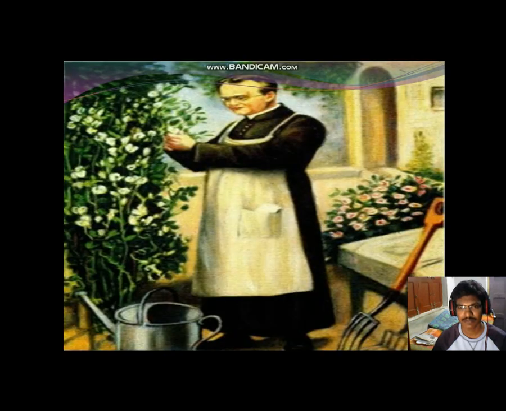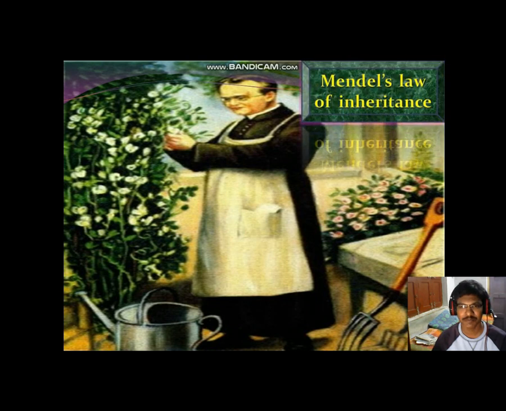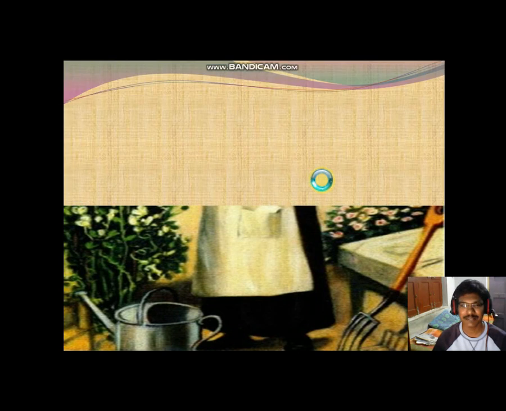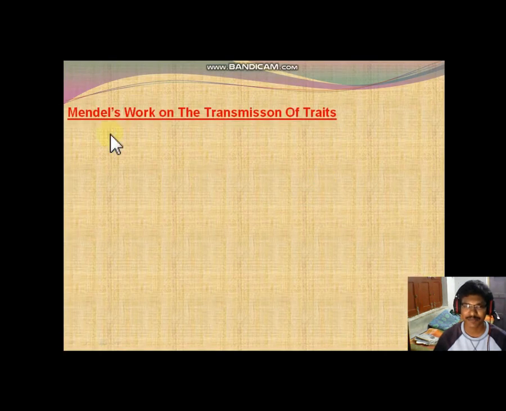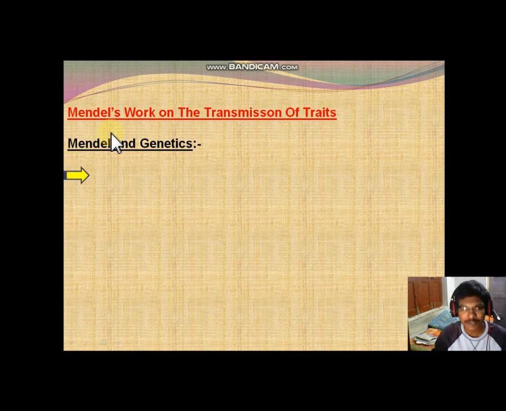Here the first slide is exhibiting Mendel and the garden. Mendel's law of inheritance. Next slide. Here is Mendel's work on the transmission of traits.